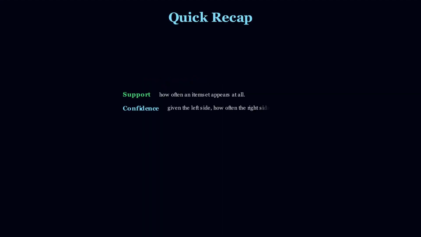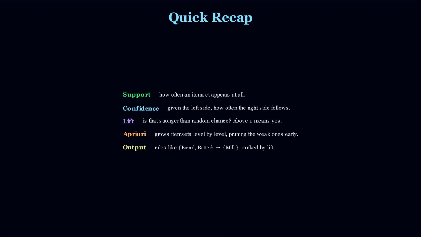Quick recap. Support: how often it appears. Confidence: how often it leads somewhere. Lift: is that stronger than chance? Above 1 means yes. Apriori grows item sets level by level, pruning the weak ones early. The output is just rules, ranked by lift.